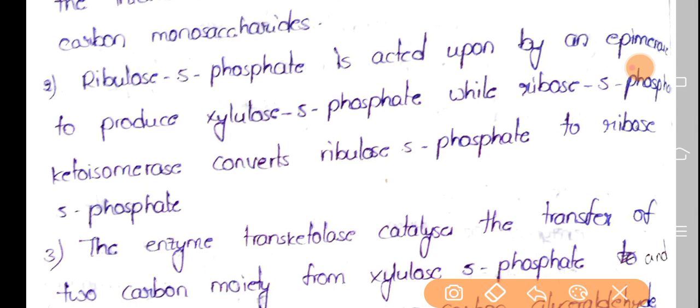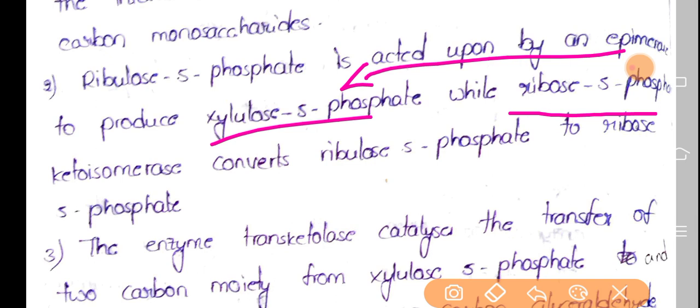By the action of the epimerase enzyme, that is ribulose 5-phosphate epimerase, we will get xylulose 5-phosphate. And by the action of ribulose 5-phosphate dehydrogenase, we will get the compound ribose 5-phosphate.